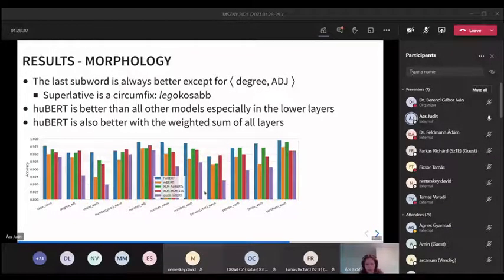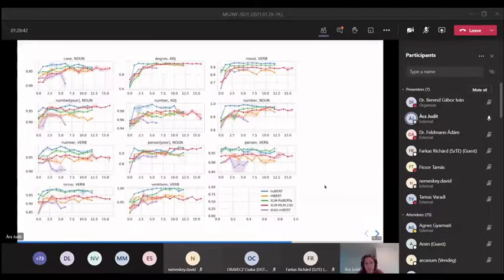We can also see that DistilBERT is not as good as the others, and the second one after HuBERT is probably XLM-RoBERTa. And here's a plot of the layer-wise behavior, which I have to rush over, but we can see that HuBERT's advantage, again the blue line, is more pronounced in the lower layers.